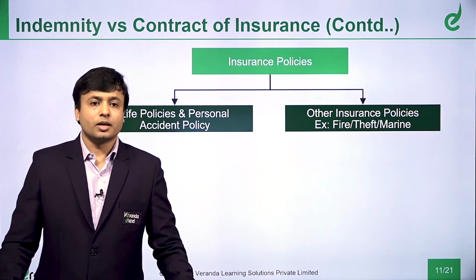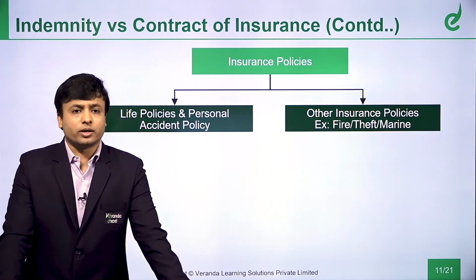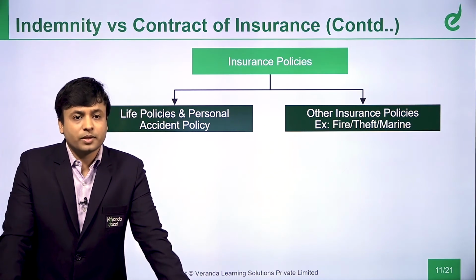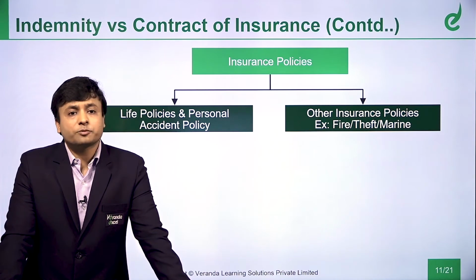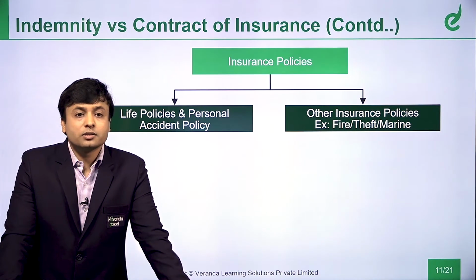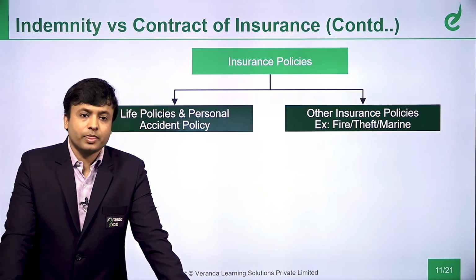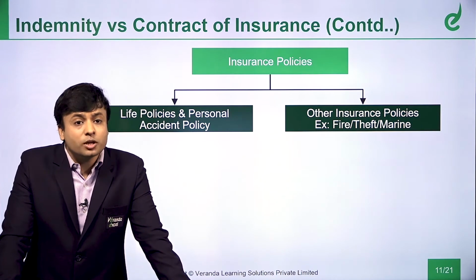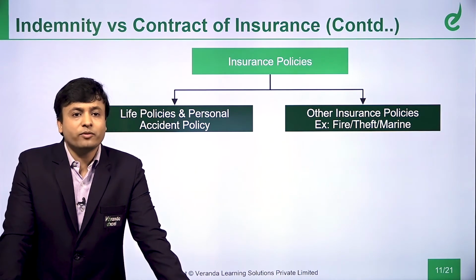B. Now, Mr. B is not a chartered accountant. He is a television actor and he is earning around 50 lakhs per month. He is earning how much? 50 lakhs per month. Now, if Mr. B dies, then also his family will be affected?